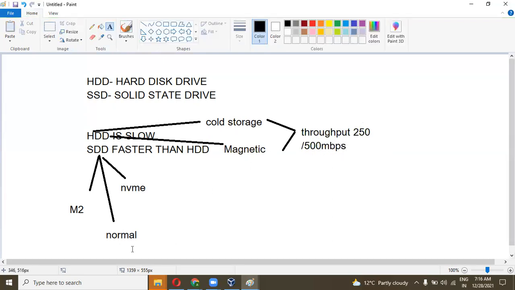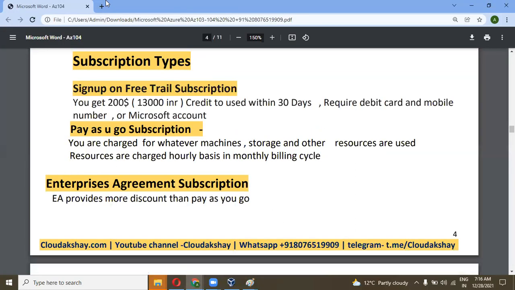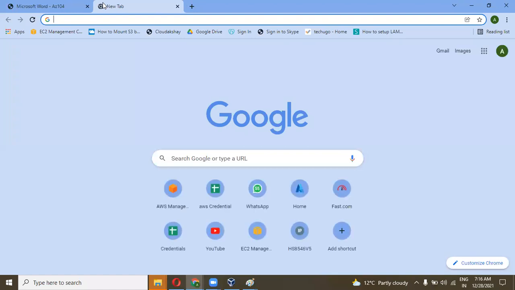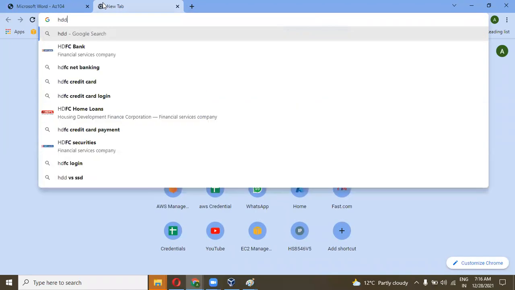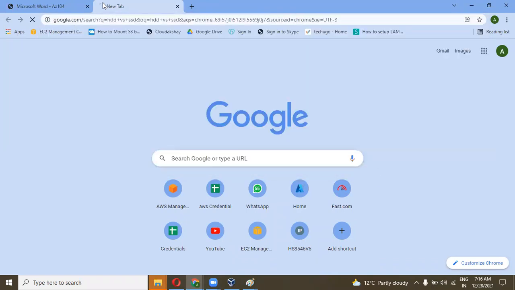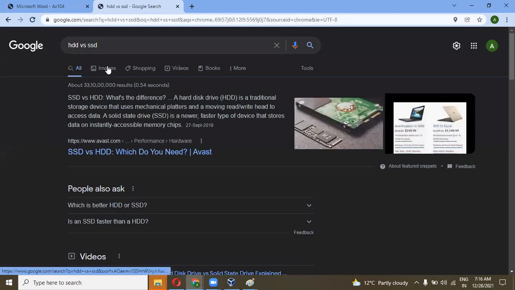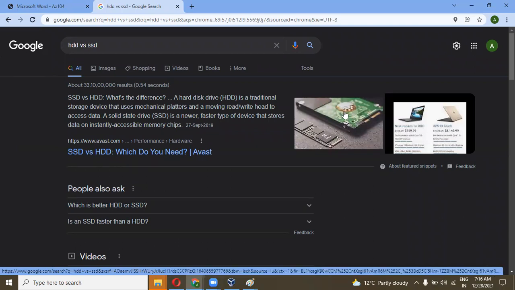For this, we can go through Google and check HDD versus SSD. So this is the M2 and this is the HDD.